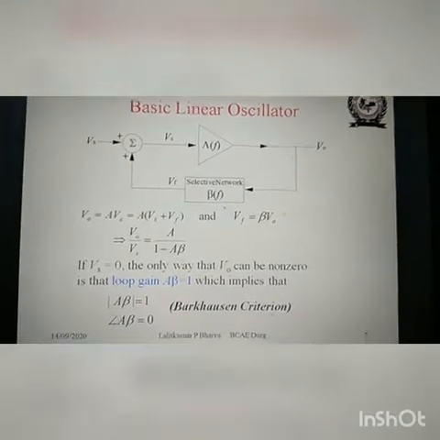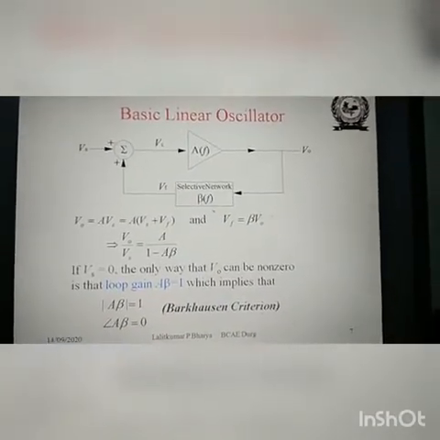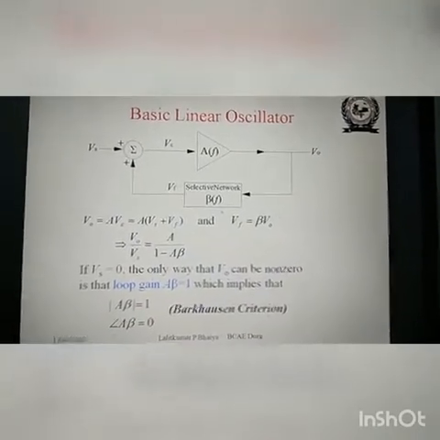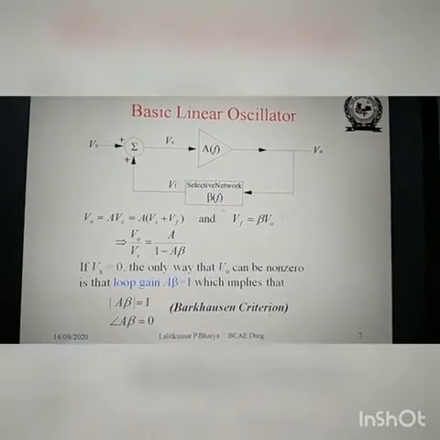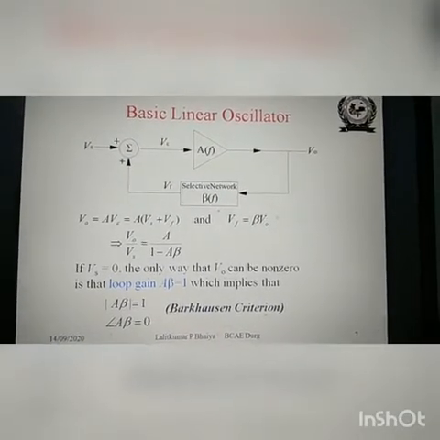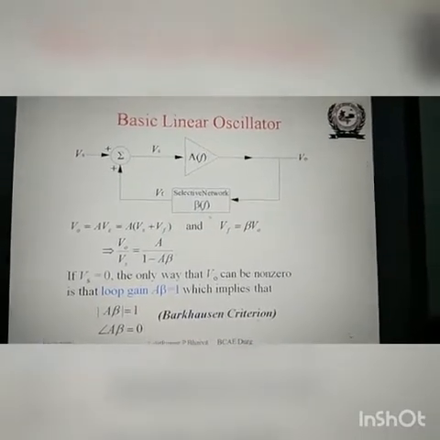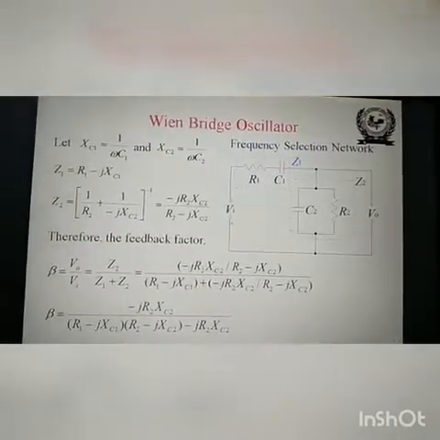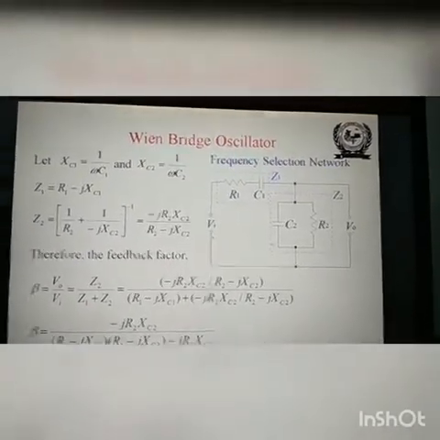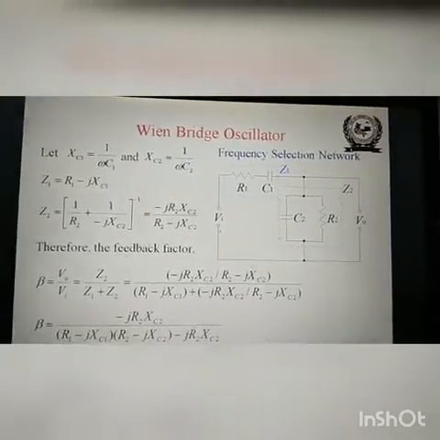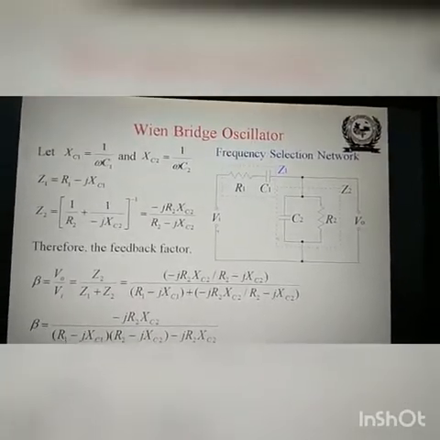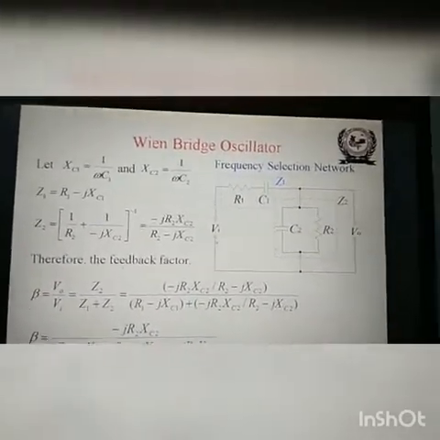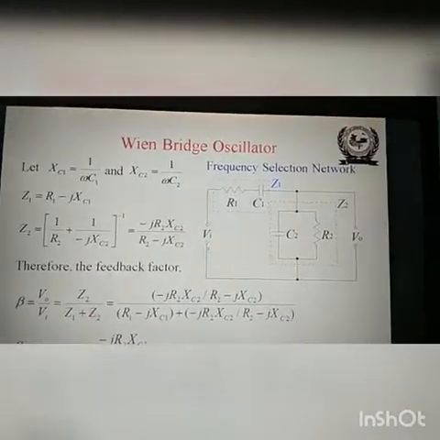So this is the basic fundamentals of the linear oscillator which we have seen. Number 1, positive feedback. Number 2, the angle around the loop should be equal to 0. And third, the loop gain A beta should be equal to 1. Then the first oscillator which we will see is the Wien bridge oscillator. This is a widely used oscillator also, to produce the oscillations.